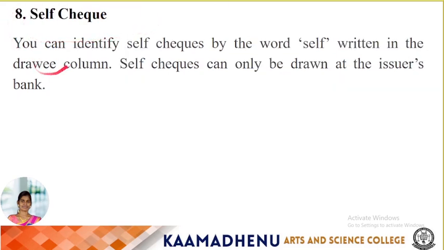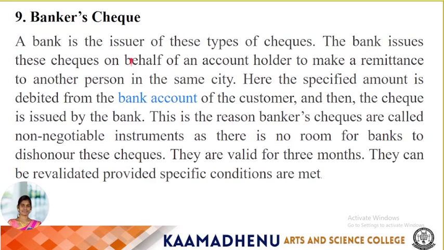Next, self checks. You can identify self checks by the word self written in the drawee's column. Self checks can only be drawn at the issuer's bank. Next, banker's checks. A bank issues this type of check. The bank issues these checks on behalf of an account holder to make remittance to another person in the same city. A specified amount is debited from the bank account of the customer and then the check is issued by the bank.